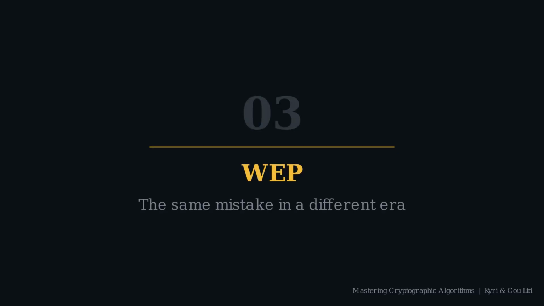WEP, Wired Equivalent Privacy, was a security protocol built into the 802.11b wireless standard. Every Wi-Fi router shipped from 1999 onwards included it. The engineers knew about key reuse. They designed a mechanism specifically to prevent it. That mechanism had a flaw, and the flaw was mathematical.